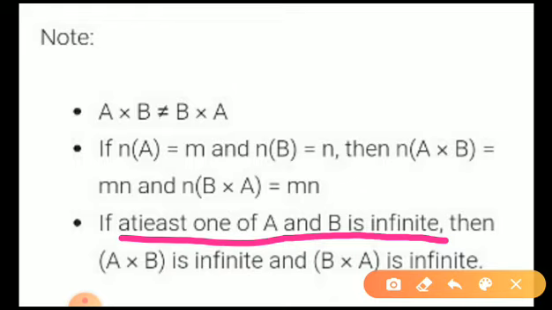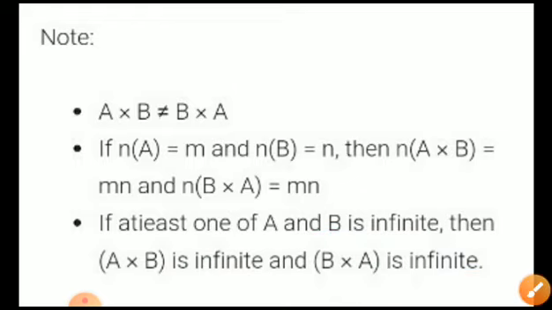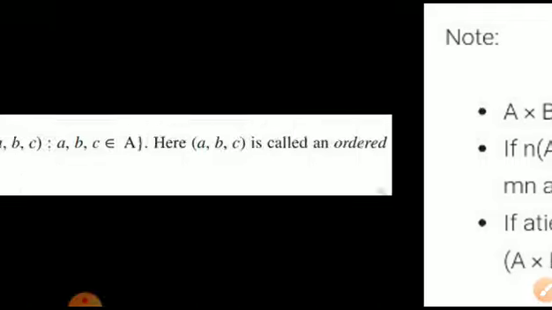So our third point: if at least one of A and B is infinite, then A cross B is also an infinite set. Similarly B cross A. Clear these 3 points?